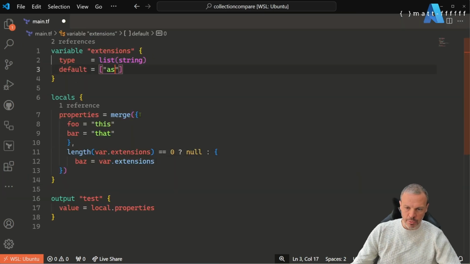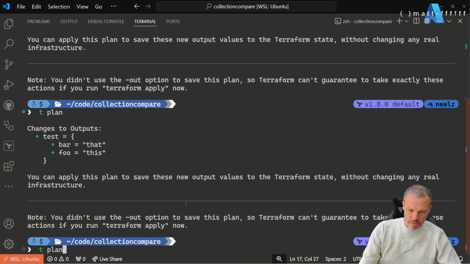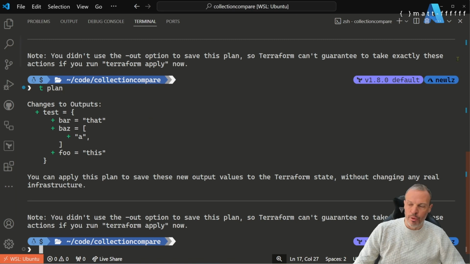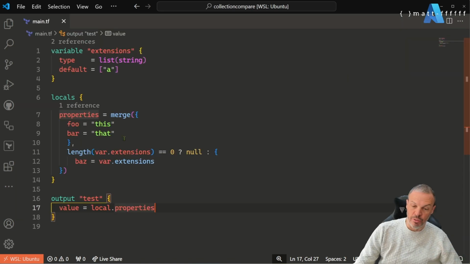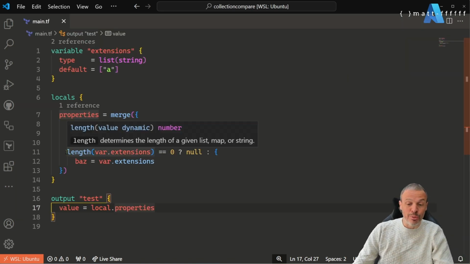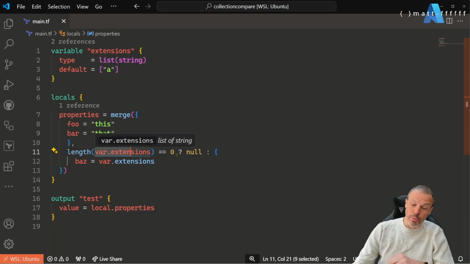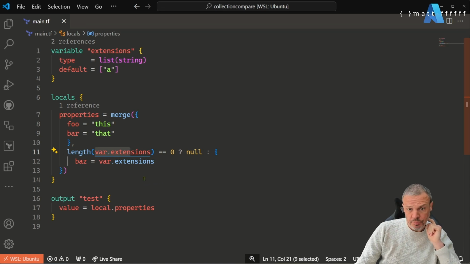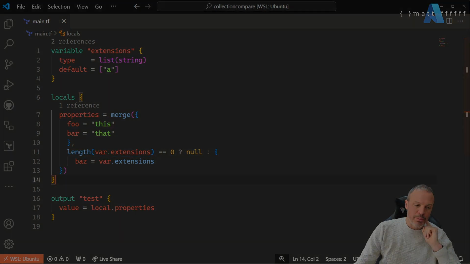So let's just test that the other way. Let's put a value in there and run that again, and you can see that it now correctly constructs the output because we have used the correct logic and we've obeyed the golden rule, which is if we've got collection values and we want to use conditions on them, then use length. Hopefully that solidifies in a more real way how you might use this in the real world when writing your modules. Now, let's wrap this up.